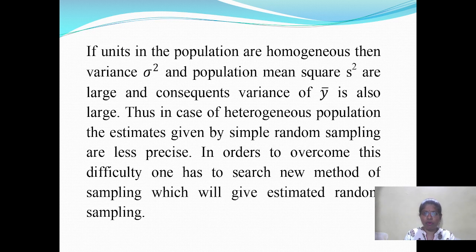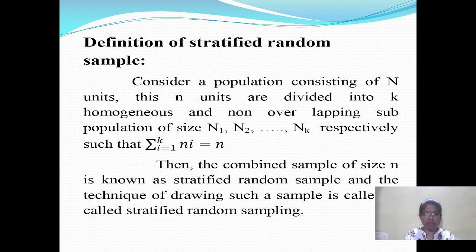If units in the population are heterogeneous, then the variance sigma square and the population mean square S square are large, and consequently the variance of y bar is also large. Thus, in case of a heterogeneous population, the estimates given by simple random sampling are less precise. In order to overcome this difficulty, one has to search for a new method of sampling which will give more precise estimates.